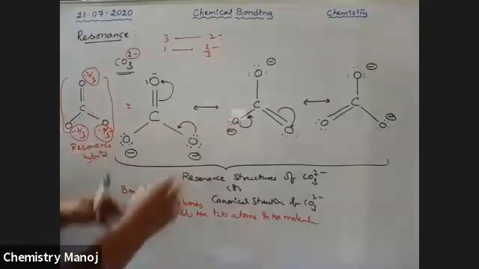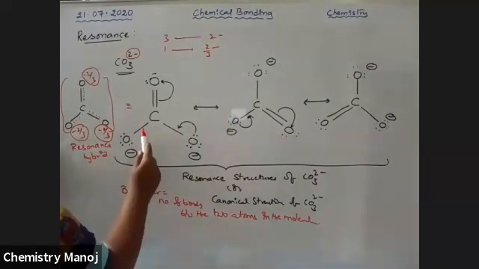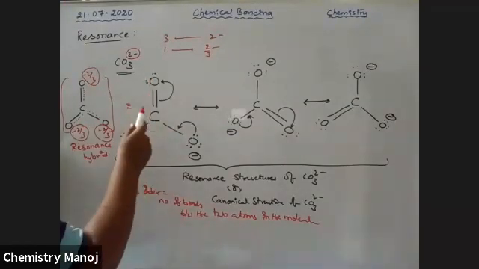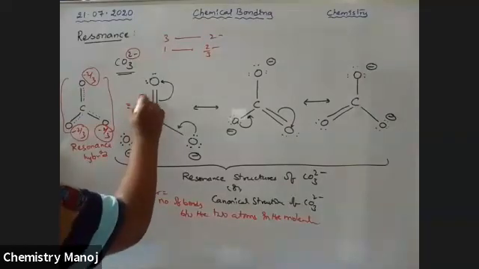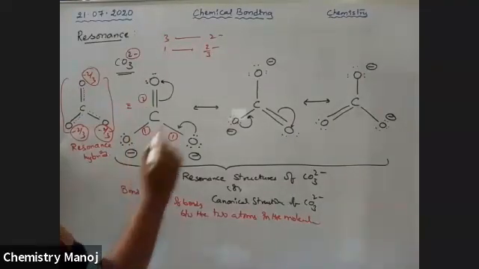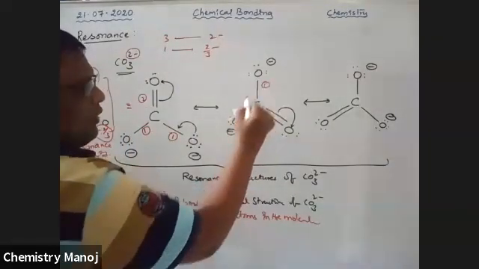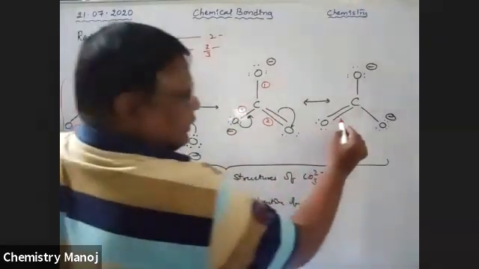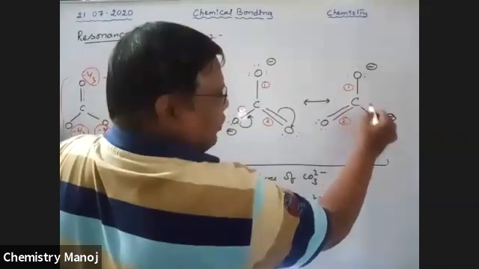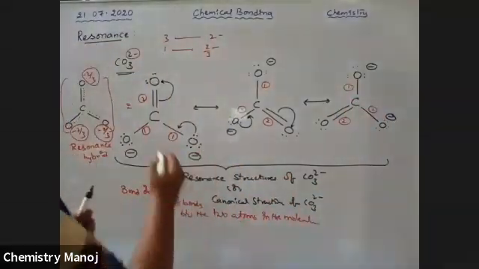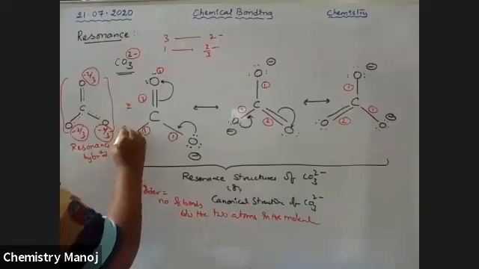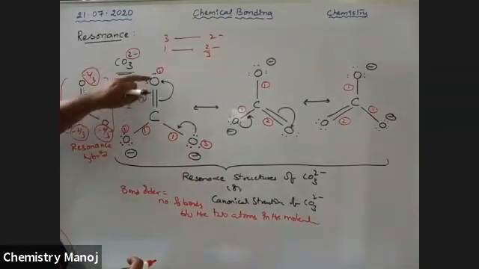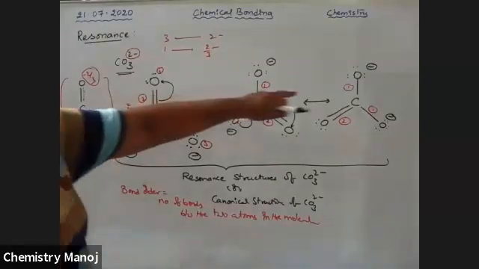Because of this resonance, here the bond order is 1, here the bond order is 1, only one bond. But in this case, the bond order is 2. So here bond order 2, here 1, here 1. Here 1, 1, and 2. Let this be the first oxygen, the second oxygen, and the third oxygen. Between carbon and the first oxygen the bond order is 2, but in the other cases it is 1.